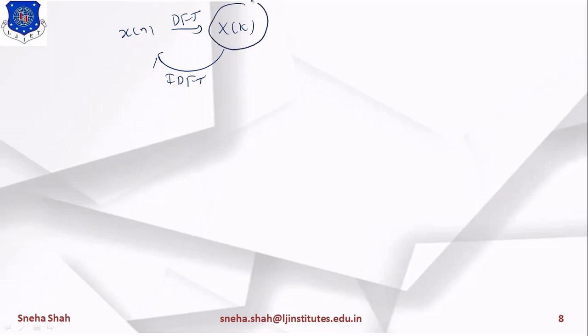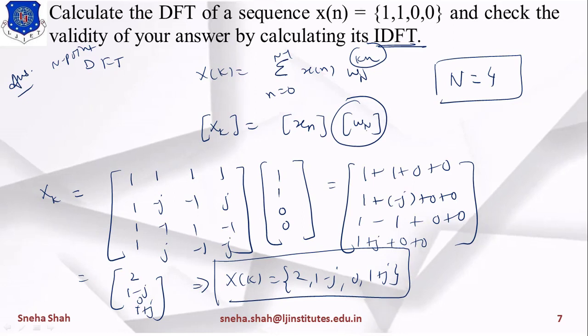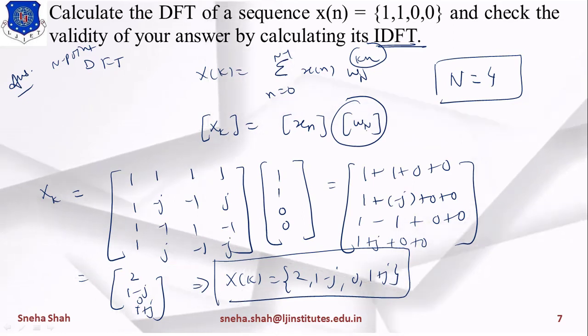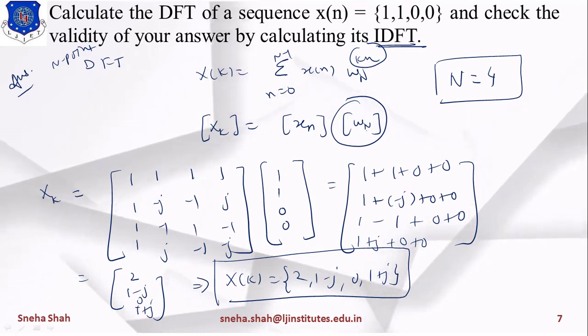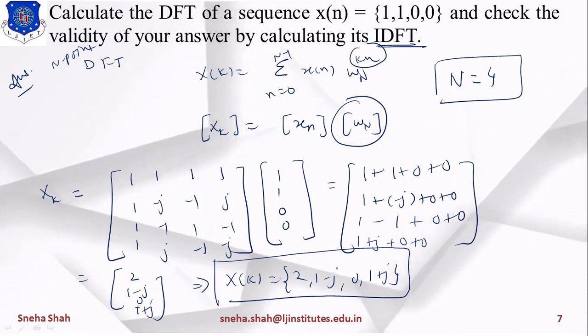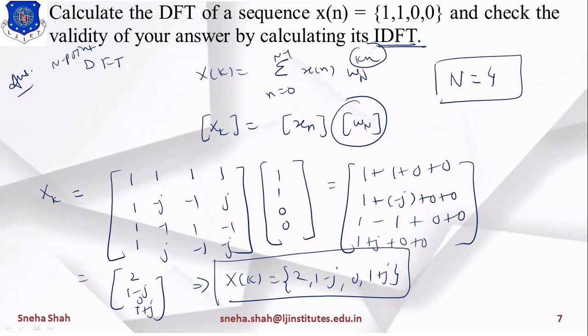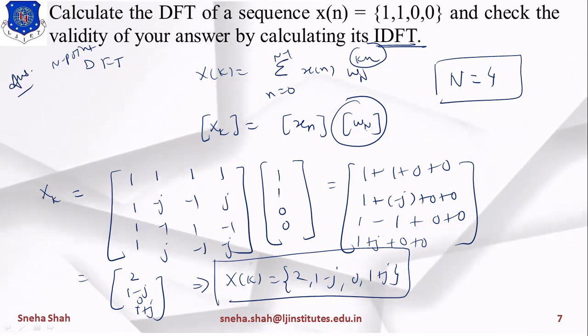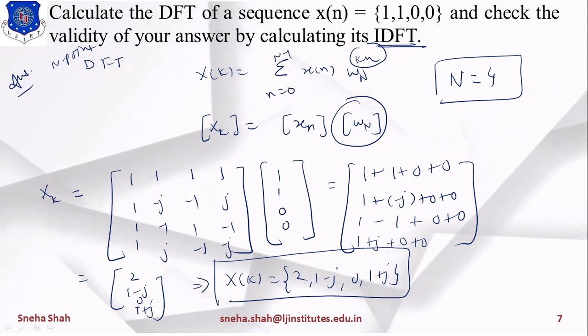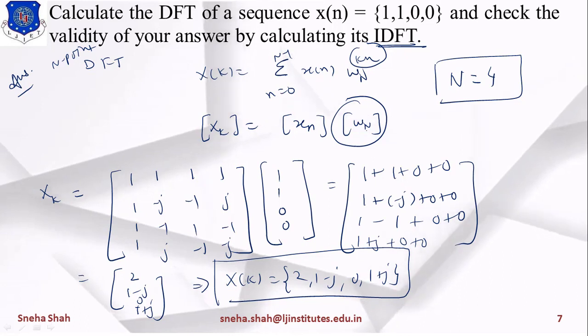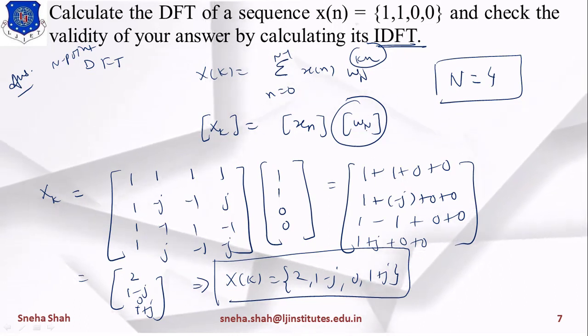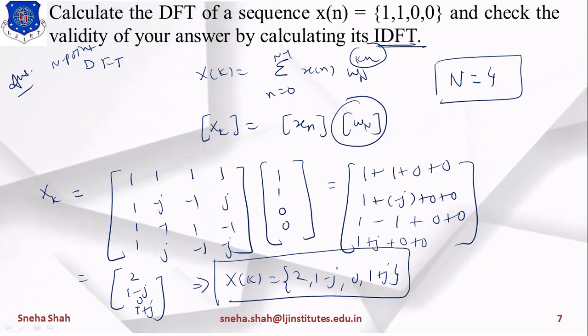So starting with X of k, we will take its inverse DFT, and the answer should be x of n. The answer will be 1 1 0 0, right? So this way we can validate our answer. If you want to validate our answer by using this IDFT, then what will be the equation? X of k is given to you and you have to find the value of x of n, and the value of x of n should be 1 1 0 0, right?